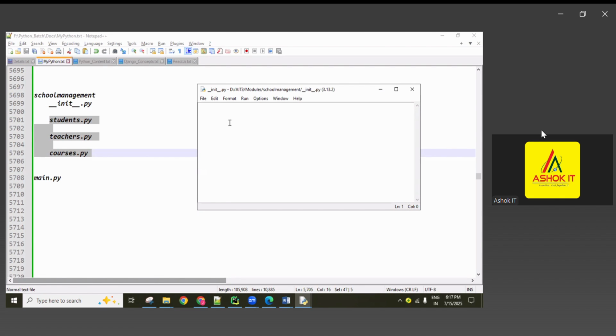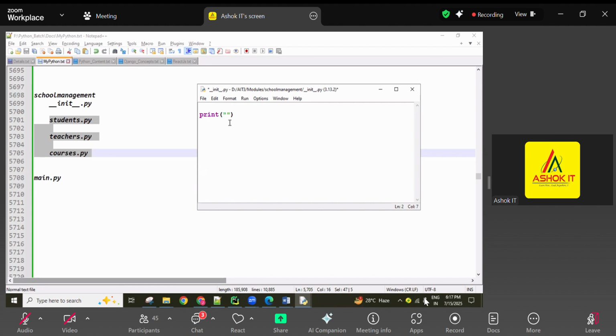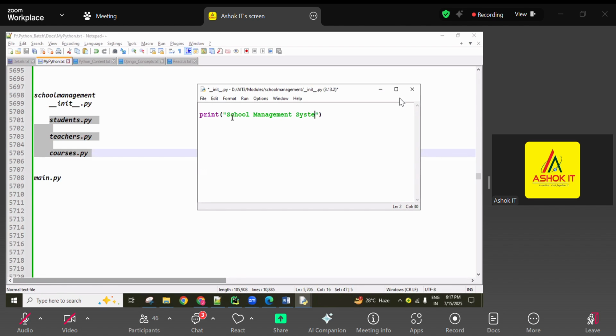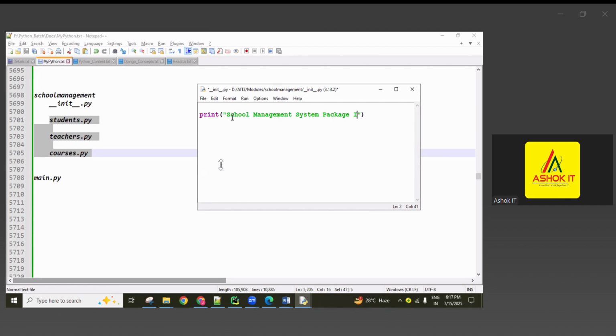So just one basic line I want to print here. Print, and here some string message I'm going to write: school management system package initialized. I want to display this as an output, guys.